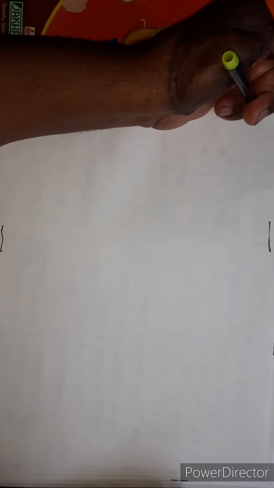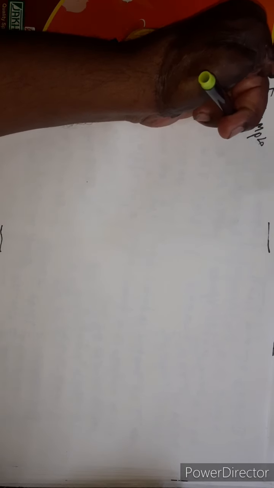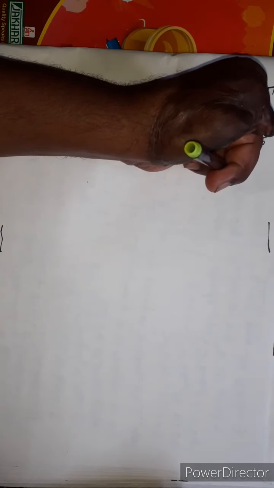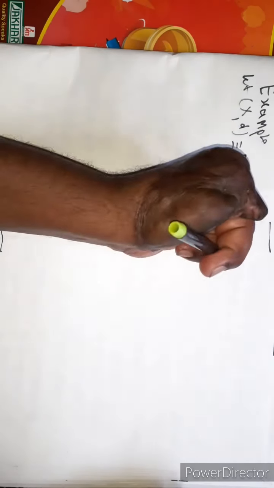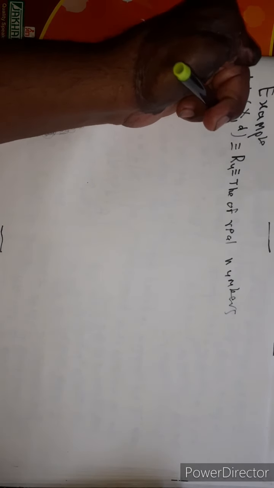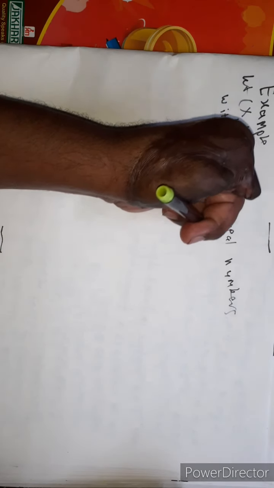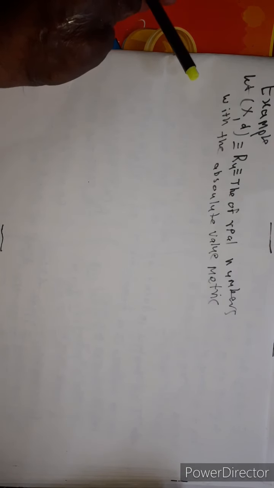Examples. Let (X, d), the metric space (X, d), be the set R_u, the set of real numbers with the absolute value metric.